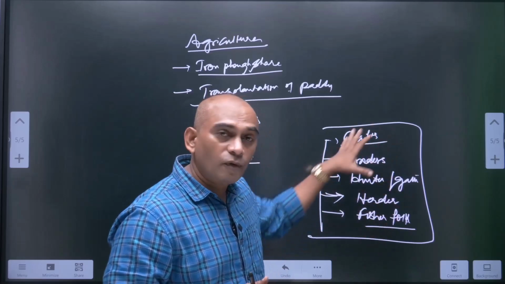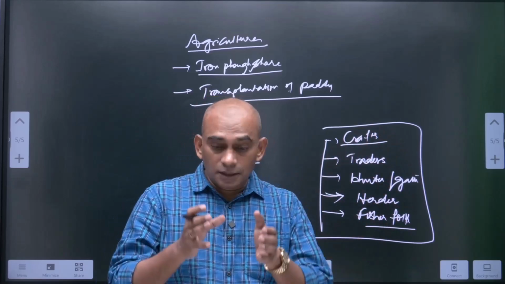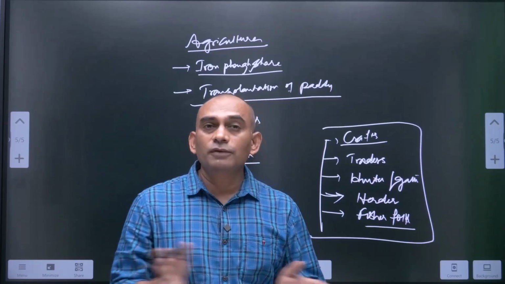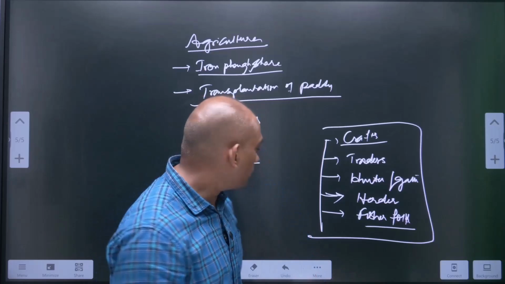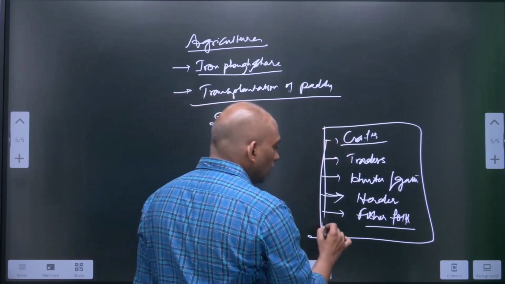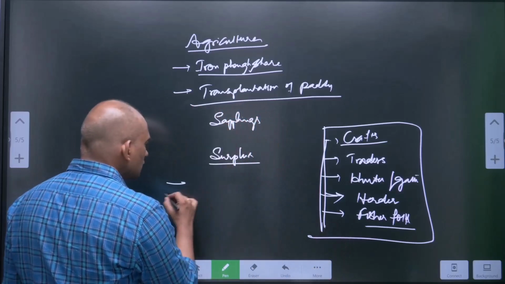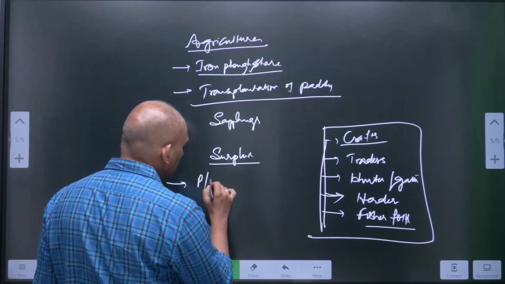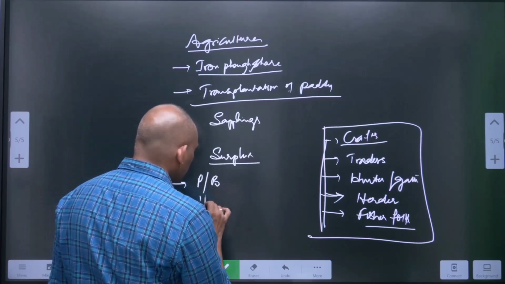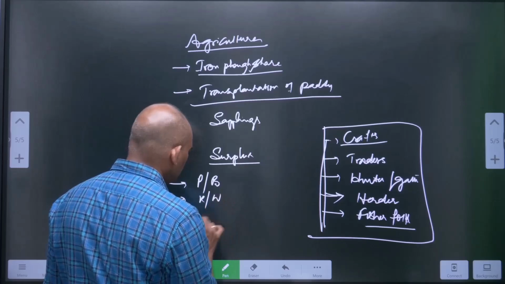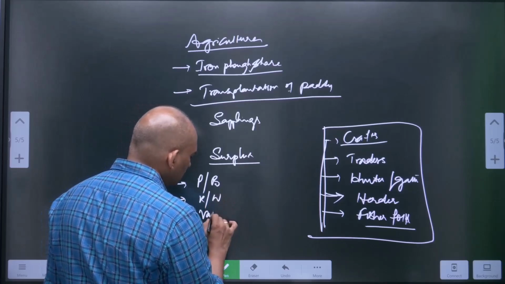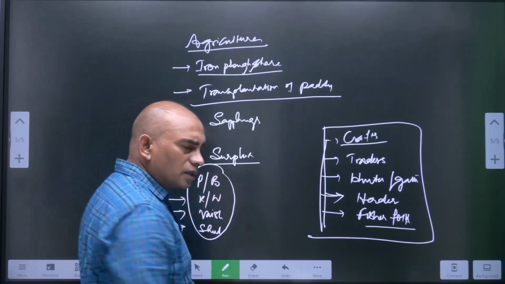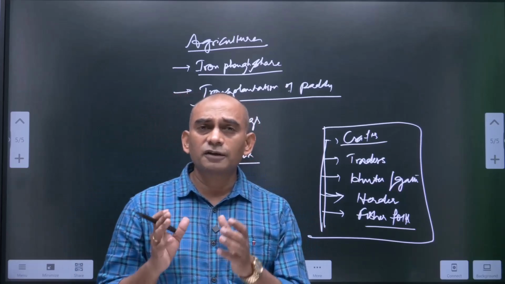Society was divided based on Varna. This Varna system was very well entrenched by the time of the 6th century BC. Along with that, society was divided into 4 varnas. Priests are Brahmanas and Kshatriyas, that means warriors. And Vaishyas, Shudras. These varnas had different functions.